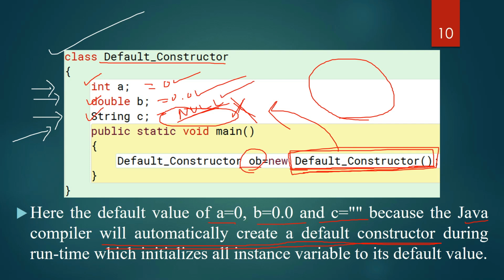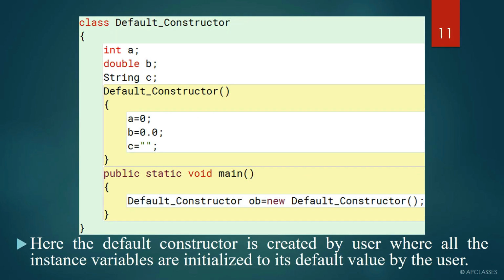The compiler creates a default constructor during runtime which initializes all instance variables to their default values. So if you don't have a constructor here, the compiler will automatically create a default constructor and it will initialize all the variables with a default value. Each and every variable will get initialized with its default value, right?